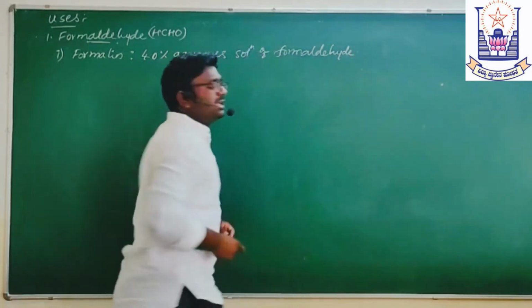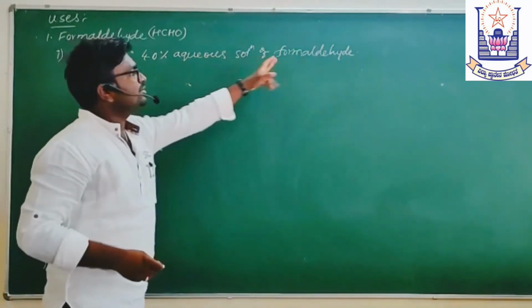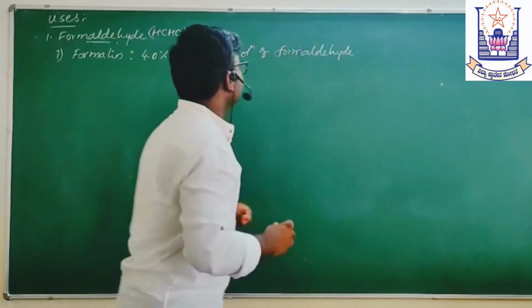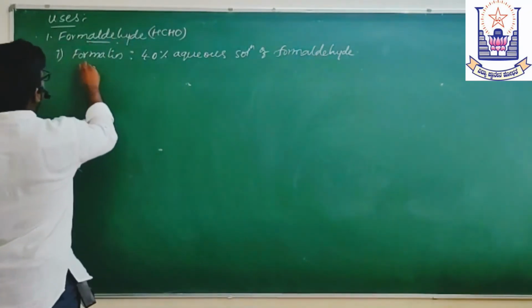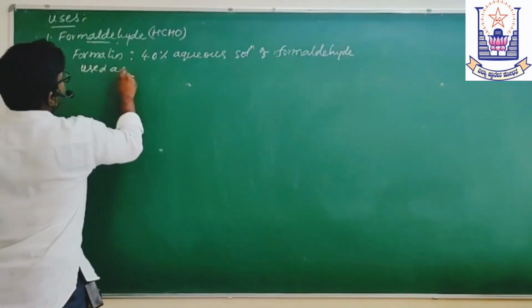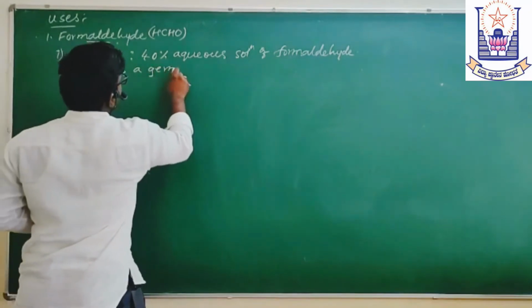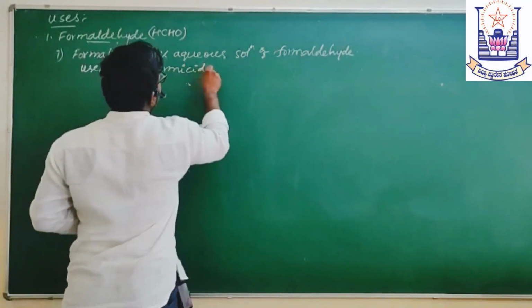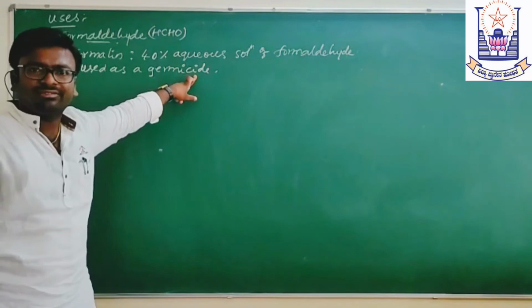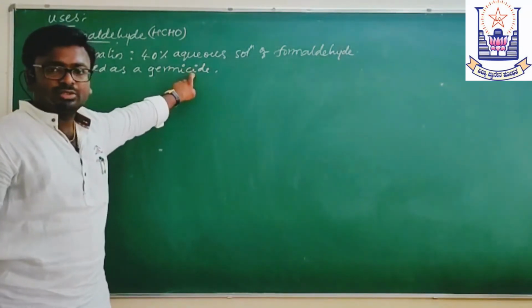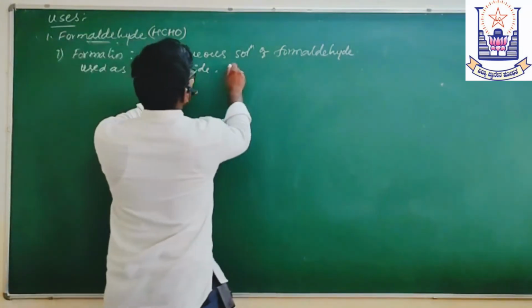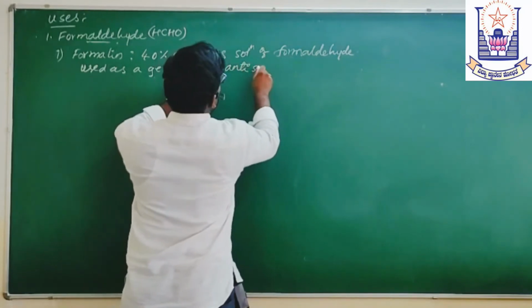It is used as a germicide, to kill germs. Cide means killing effect. It is used as an antiseptic.